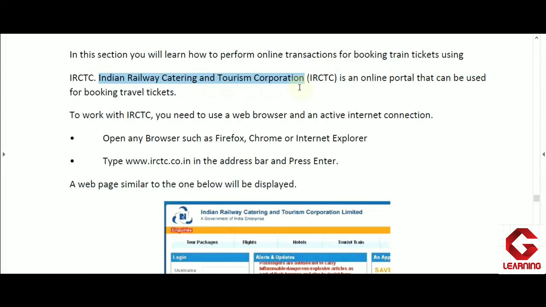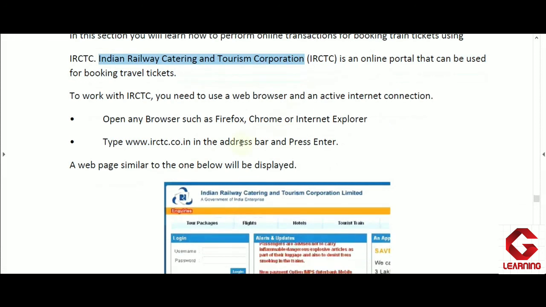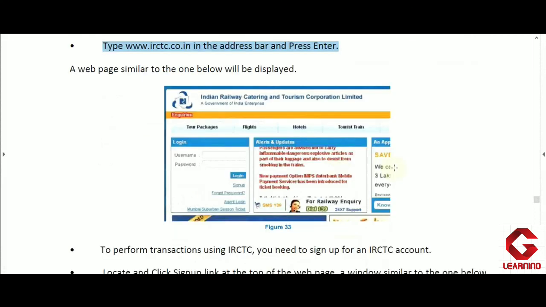And if we want to book a ticket in a train of Indian Railway, first of all we have to type irctc.co.in, this URL, in the address bar of the web browser, and at that time we have to connect our computer also to an active internet connection. So as we type this URL irctc.co.in in the address bar of the web browser, and press the enter key, the IRCTC homepage will open on the web browser, and its interface is given here in figure 33.